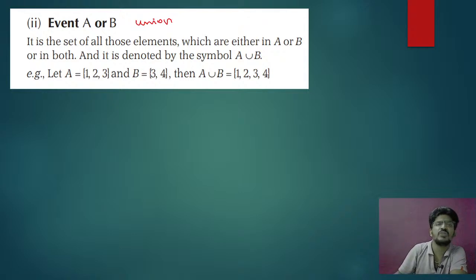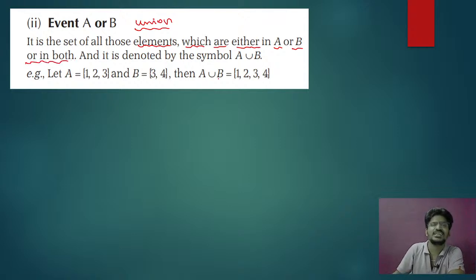It is the set of all those elements which are either in A or B, or in both, and it is denoted by A union B. It is nothing but the union of two sets. That is called event A or event B. A union B is 1, 2, 3, 4. All of you know this, no problem.